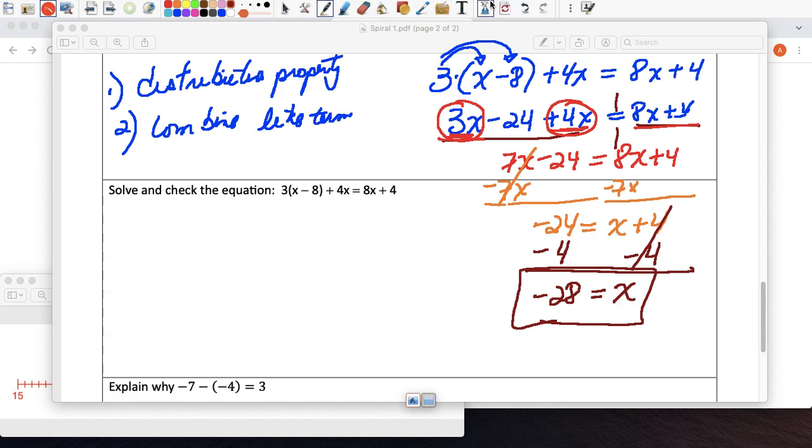I'm not going to ask you to check for now because I can hear the complaints. Even myself, I'm not a big fan. But we would replace x with negative 28, and we evaluate the expression on the left and see if it equals the same value that the expression on the right would equal. Right, so I would use the distributive property, combine like terms.